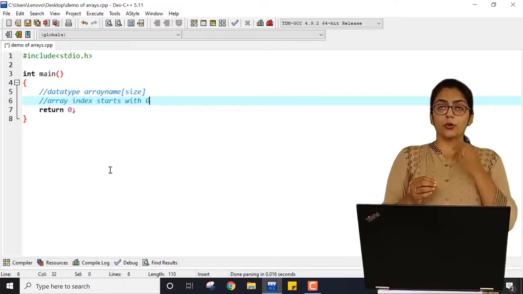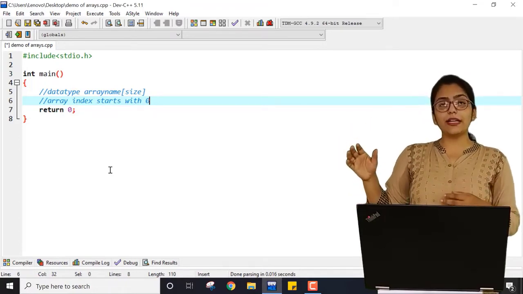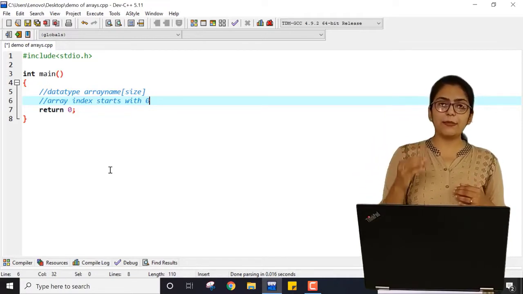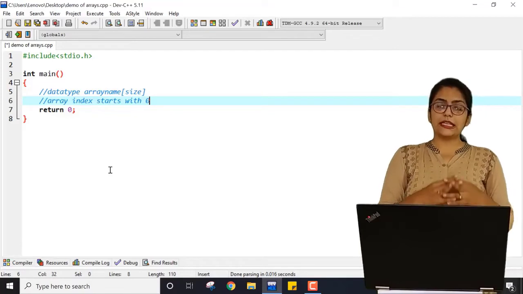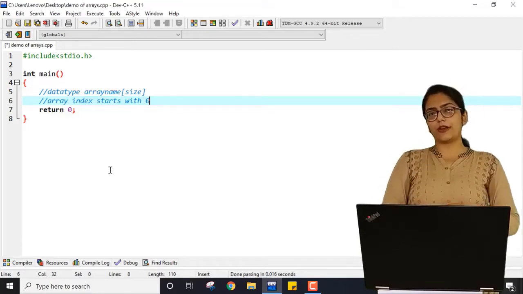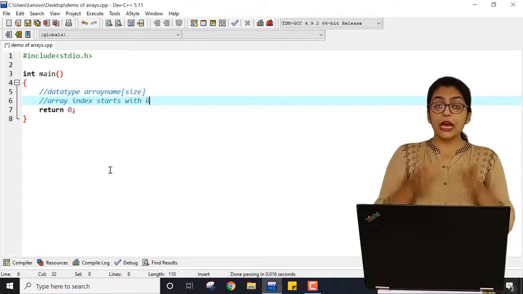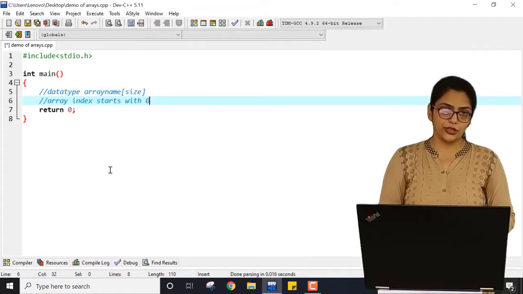Make sure that you have studied matrices in your mathematics, right? In mathematics, you start the row number with 0, same as in an array, because an array is nothing but a matrix. We have basically 2 types of array, single dimensional and multi-dimensional. I am going to talk about that later. Right now, I am just talking about the single dimensional array.